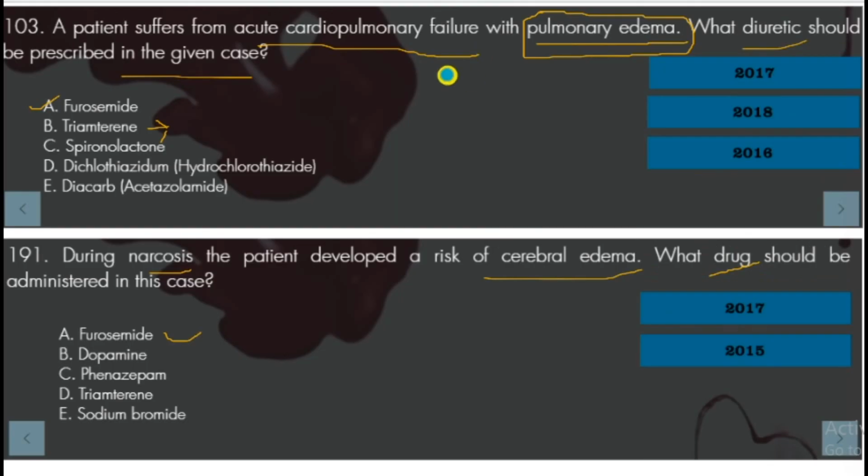A patient suffers from acute cardiopulmonary failure and pulmonary edema. What diuretic is prescribed in this given case? Furosemide. Narcosis, risk of cerebral edema: what drug? Furosemide.